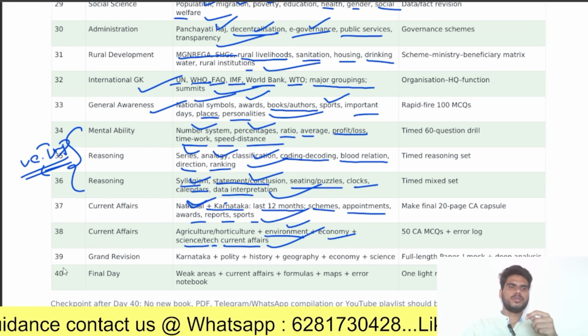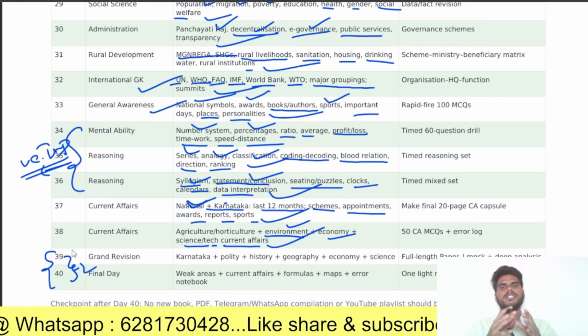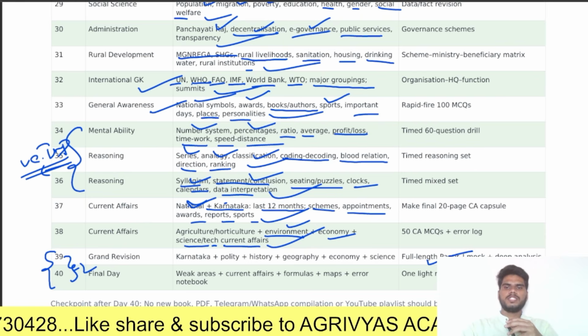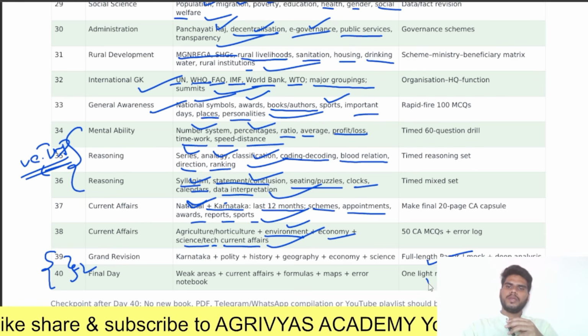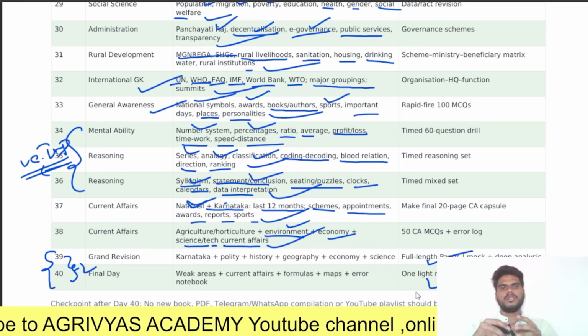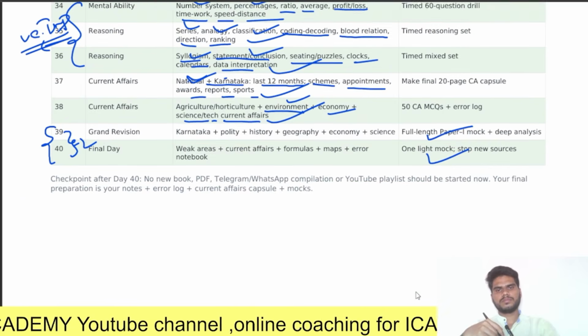Next, in the last 2 days you should do a grand revision for the total General Studies Paper 1. Do a full-length mock test, practice full-length mock test papers, and also give a larger number of mock tests here, so that you will get confidence on this paper and successfully score more in General Studies Paper 1.